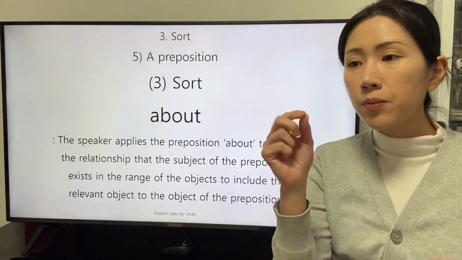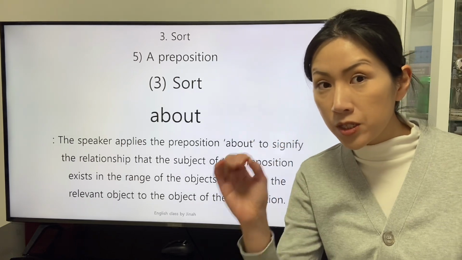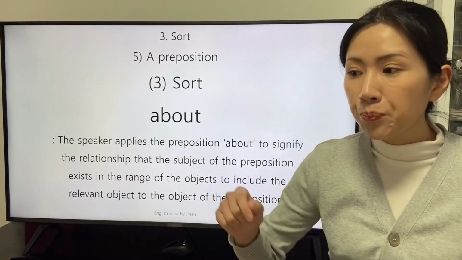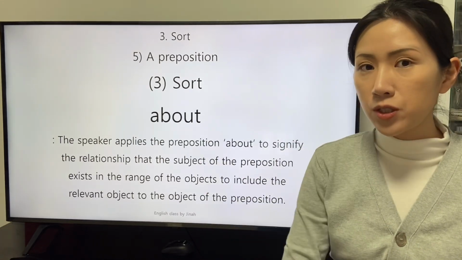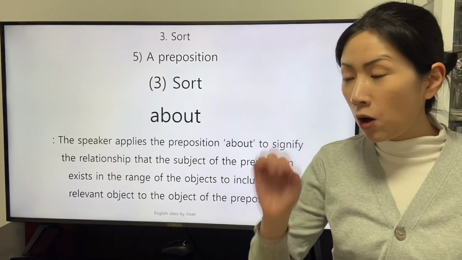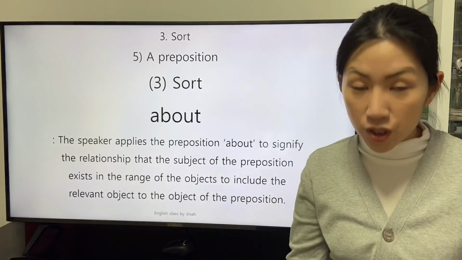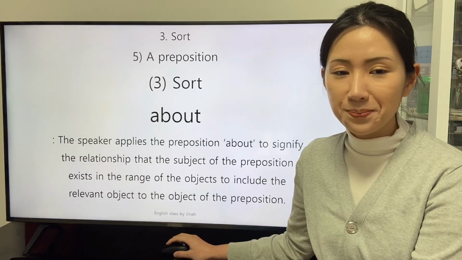The speaker connotes that the subject of the preposition exists near the object of the preposition. The range includes the object of the preposition about.